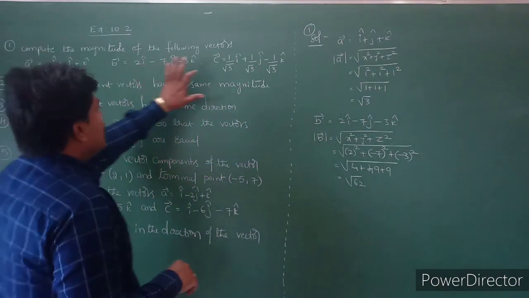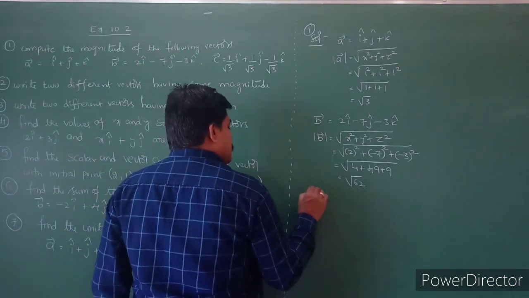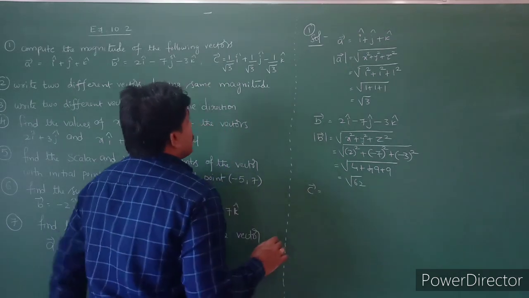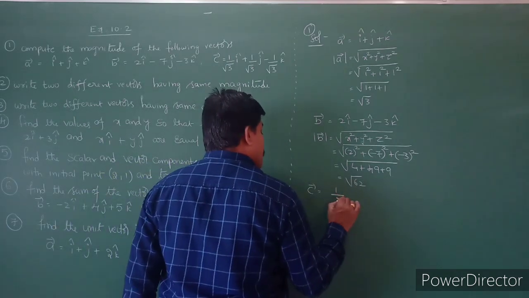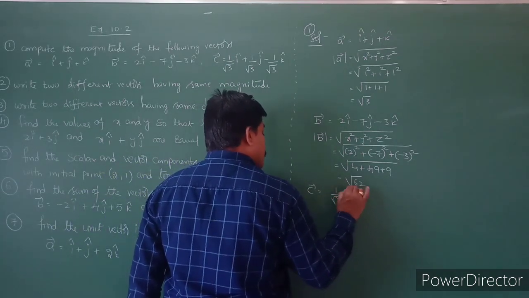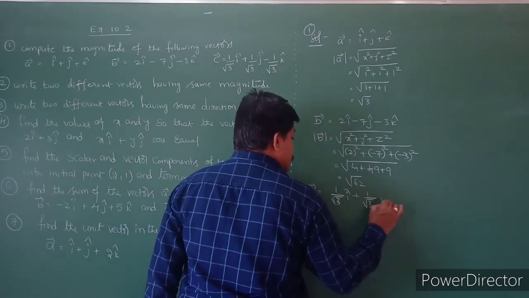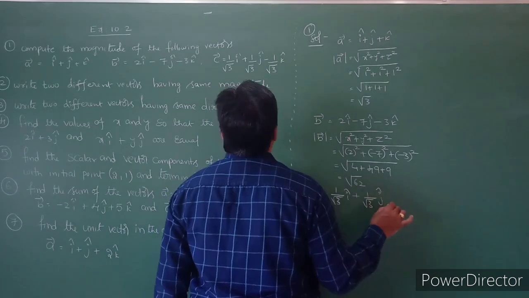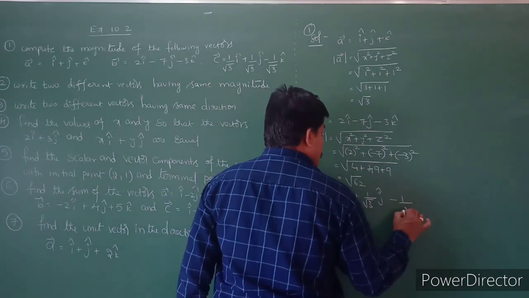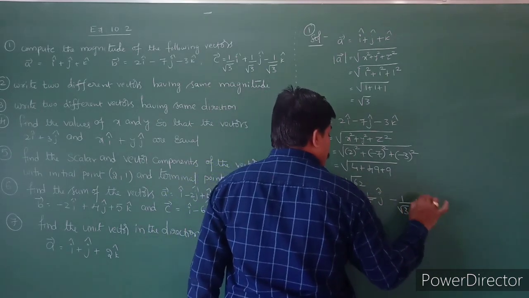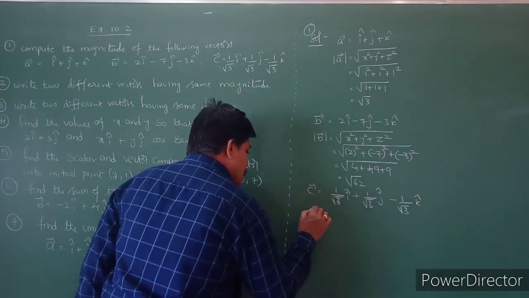Similarly, take one more vector, c bar. The c vector is nothing but 1 by root 3 into i plus 1 by root 3 into j minus 1 by root 3 into k. So what is the mod c bar?